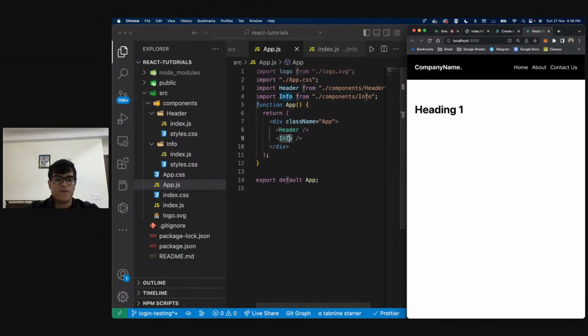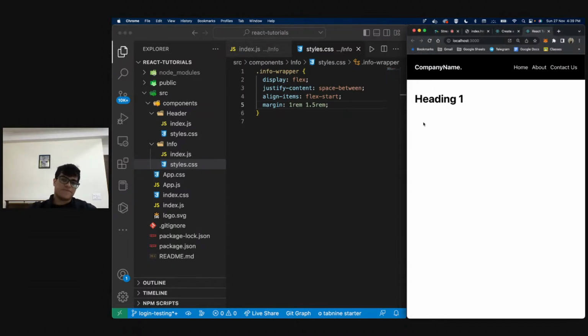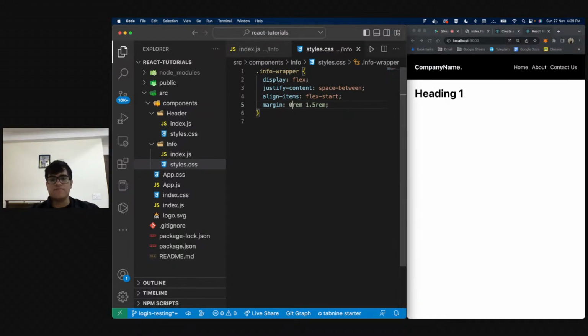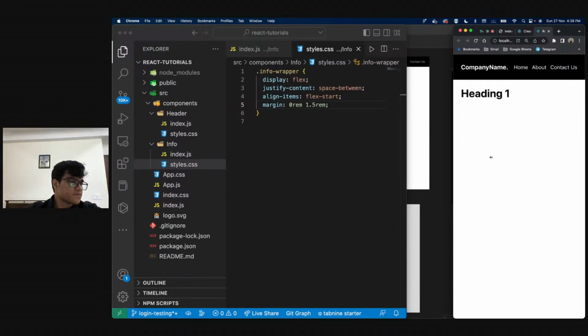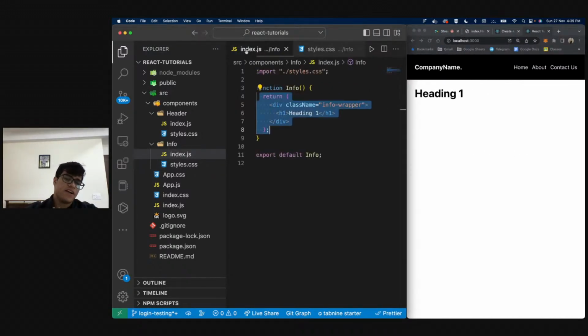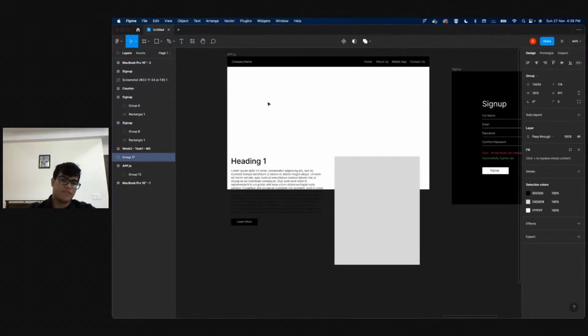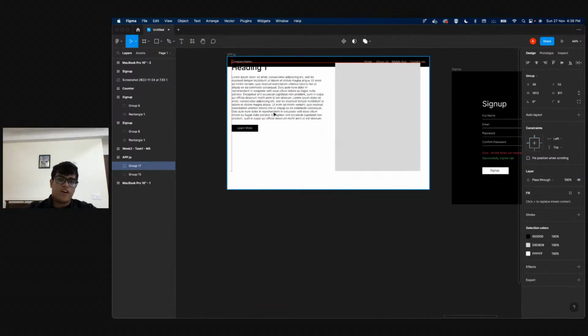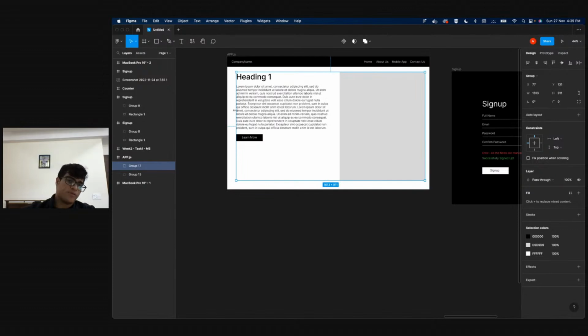Correct. If I want to edit the code, I'll go to my info styles CSS. Maybe I'll get rid of this. And this is how that looks. Correct. Or maybe I'll just get rid of the entire margin. Right. So with this, we have started to put our info component inside our app.js as well. So now my job is to basically code all of this and import this inside my app.js.